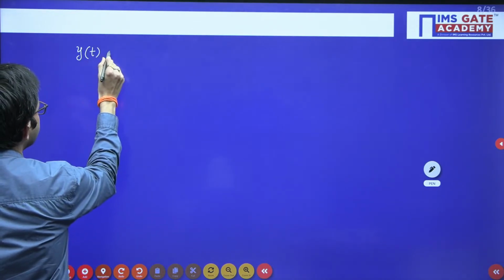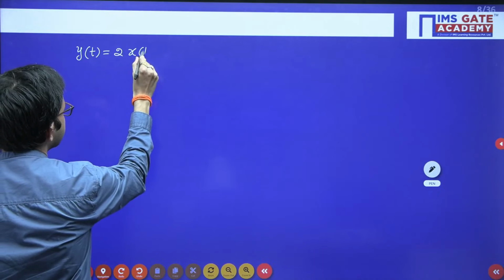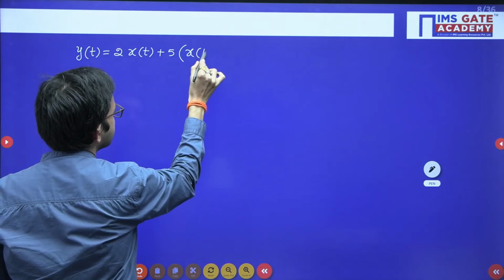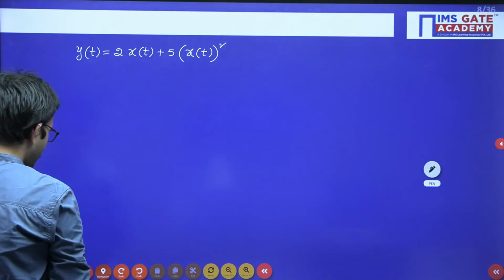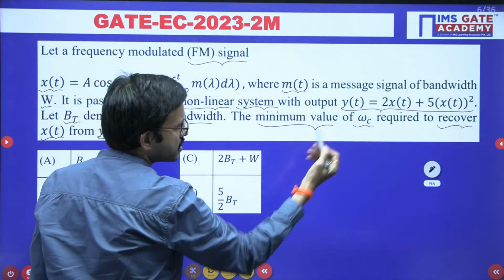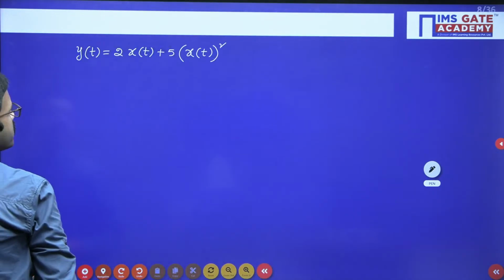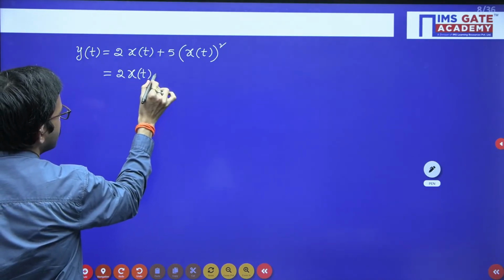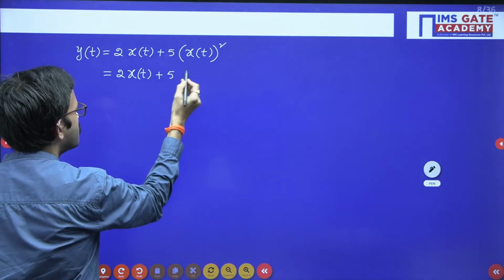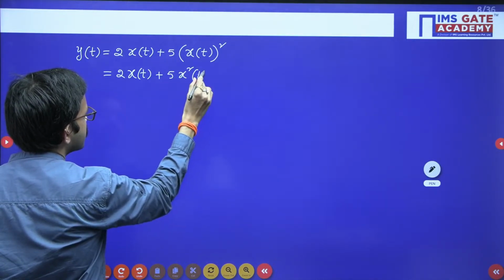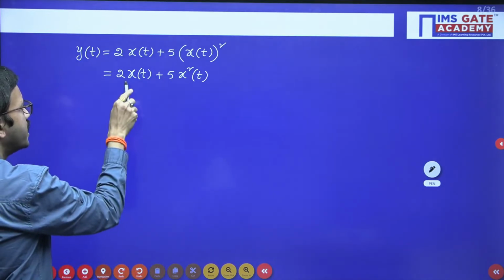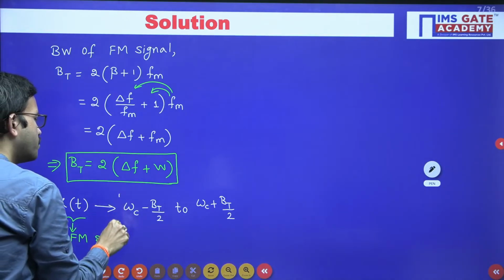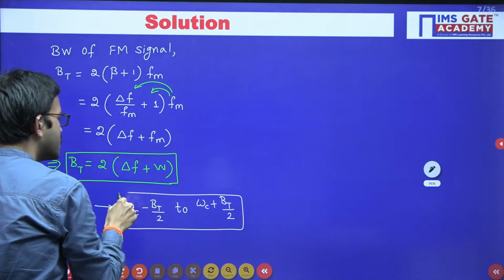Here 2x of t I am keeping as it is, 5 also I am keeping as it is, and x of t whole square is nothing but x square of t. So regarding x of t, whatever we have discussed earlier about the range of frequencies will remain the same.